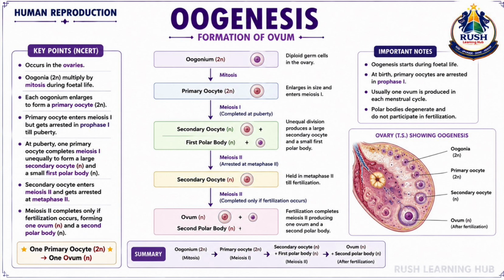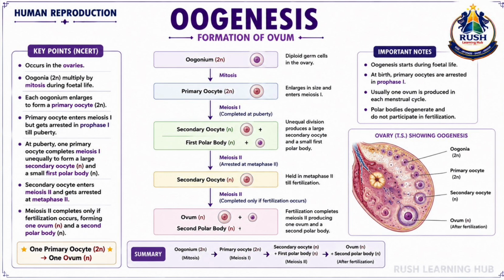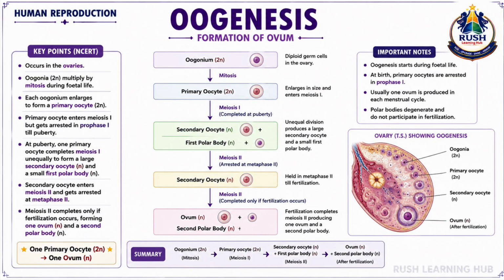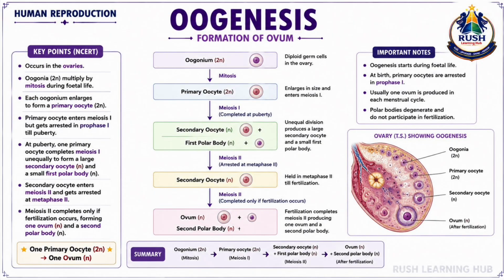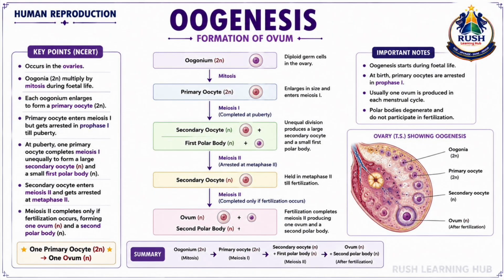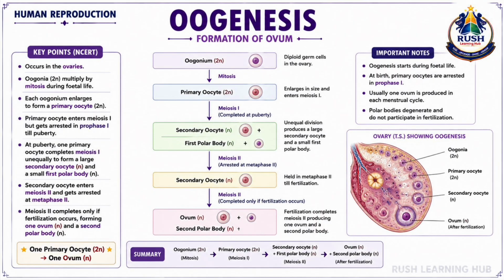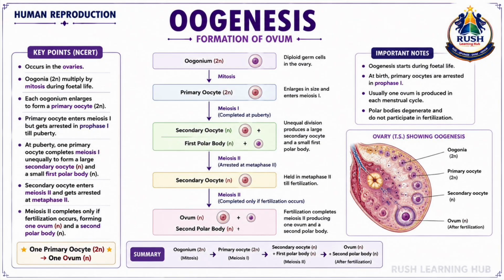An important point to remember is that one primary oocyte produces only one functional ovum. The polar bodies formed during the process generally degenerate and do not participate in reproduction. Thus, oogenesis is the process through which a mature haploid ovum is formed in the ovary and becomes ready for fertilization. Important point: one primary oocyte, 2N; one functional ovum, N.